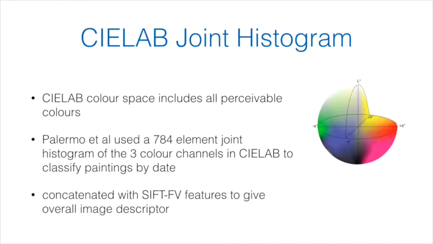The other component of our overall image descriptor will represent global color distribution. Palermo et al. found success classifying paintings into historical periods using a joint histogram in the CIE Lab color space, producing a 784 element feature vector. The CIE Lab color space includes all perceivable colors and leads to a highly discriminative color descriptor. This 784 element vector is generated using OpenCV and combined with the already generated SIFT Fisher vector for a given image to produce an overall image descriptor.